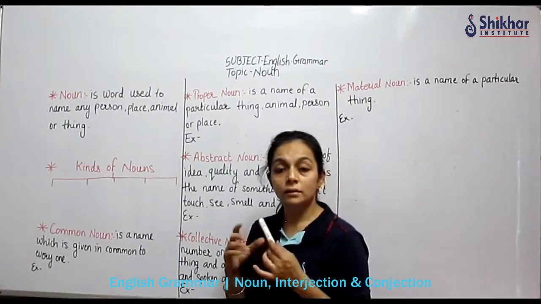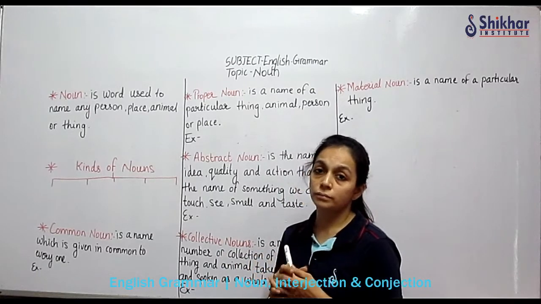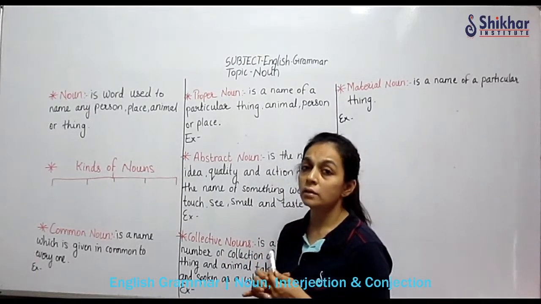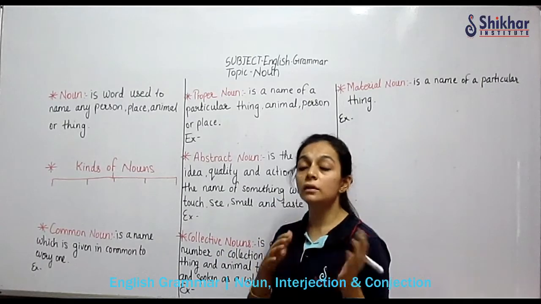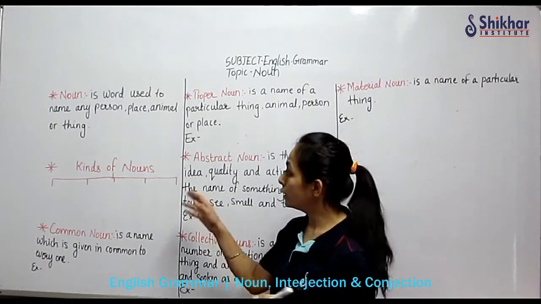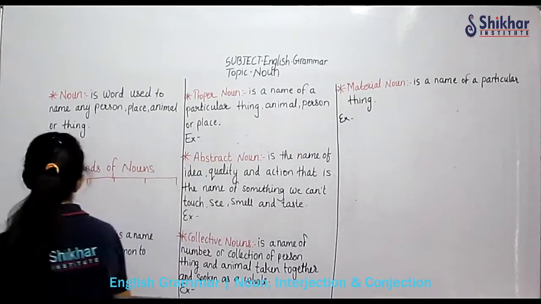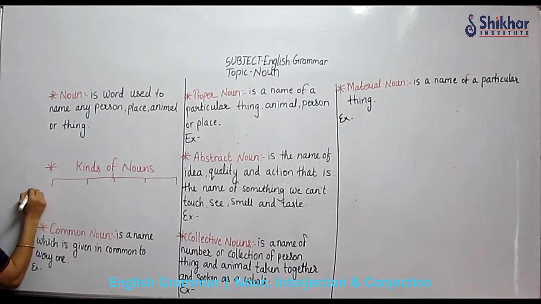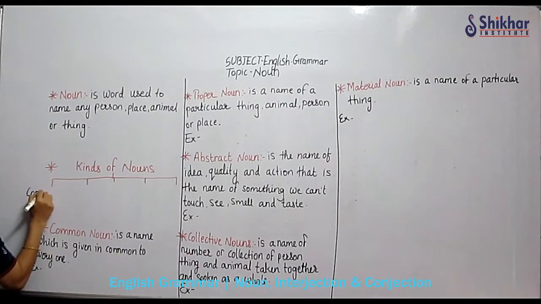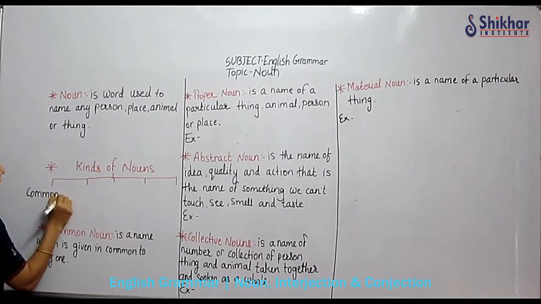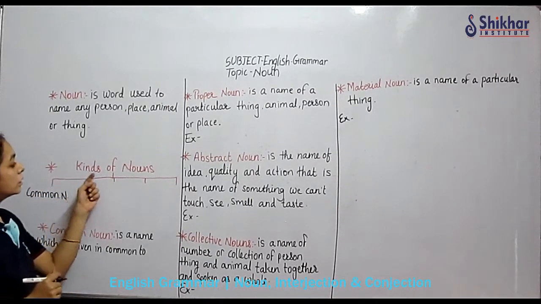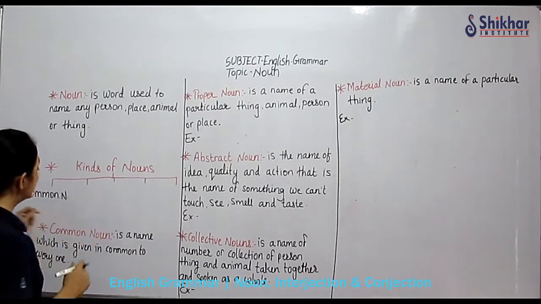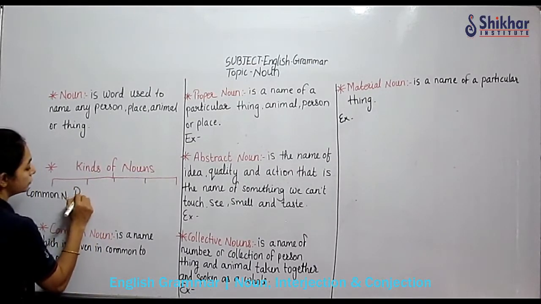Now there are 5 kinds of noun we have here. Countable and uncountable noun, for that I have made another video. Here I will be taking first, as I have written here, common noun. For noun I am writing only n because I have written kinds of nouns. Then you have proper noun.